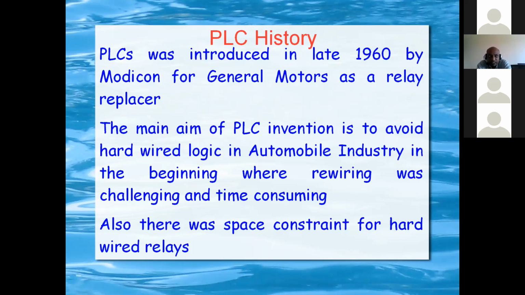From that, the PLC evolved day by day, and with the introduction of the latest semiconductor devices, digital electronic processors, and then computers, the PLC has now evolved and plays a very important and effective role in industries.